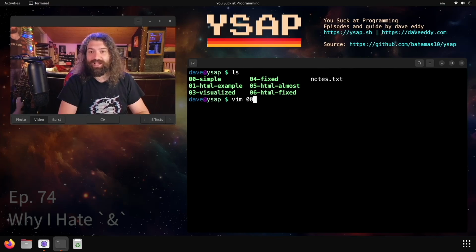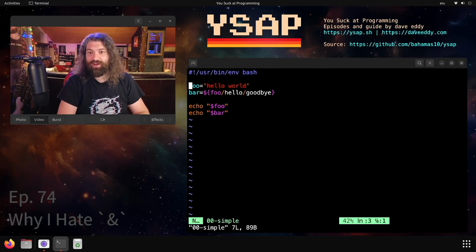Before we talk about that, let's talk about the actual principle under here that we're going to be talking about, which is parameter expansion. So here's a simple bash script. We say foo equals hello world. We're declaring a variable, no trickery there. And then we can use this beautiful syntax to set a new variable called bar. Bar will be set to whatever foo is set to, but we're going to replace every instance of hello with goodbye. Actually, no, we're going to replace the first and only instance of hello with goodbye. If we had 2 slashes here, it would be every instance, but we only have 1 slash, so we're going to replace hello with goodbye.